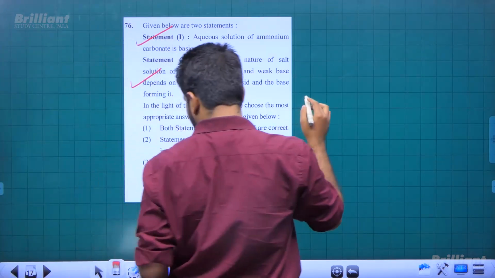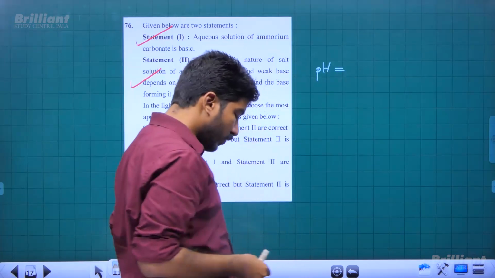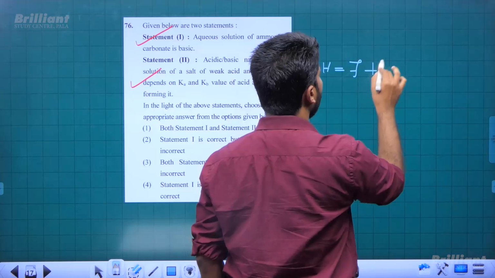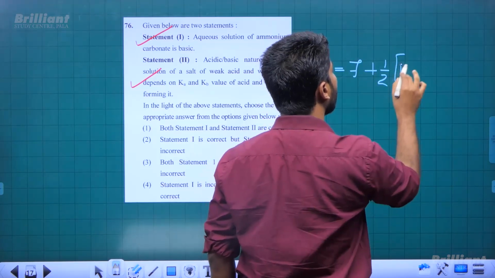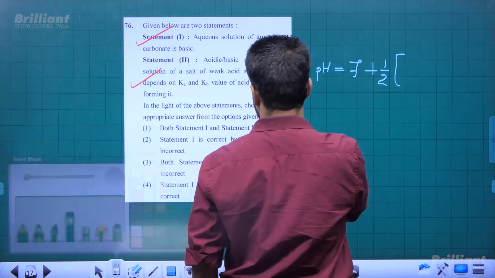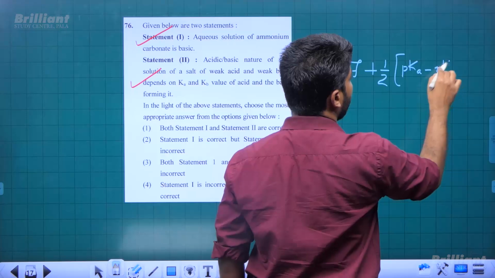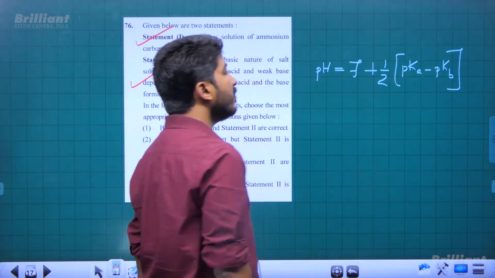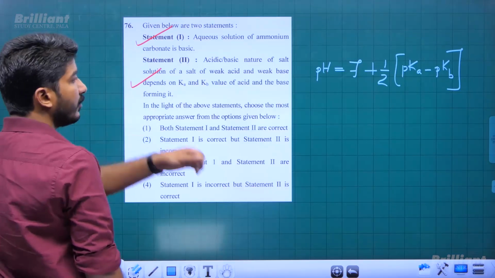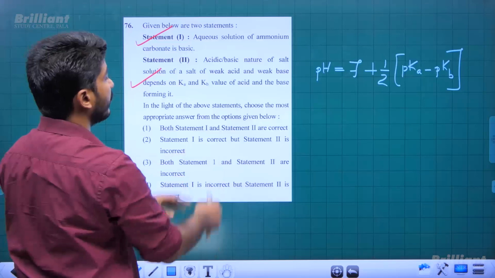We know the pH of a solution of a salt of weak acid and weak base has the final derived formula 7 plus half into pKa minus pKb, right? So this is the final formula. Clearly Ka and Kb are present within this equation. So pH is dependent on Ka, Kb values of the acid and base components of the salt.